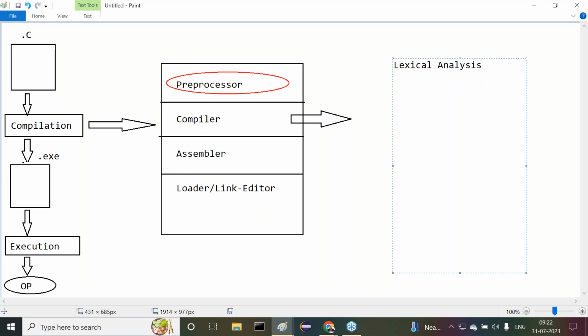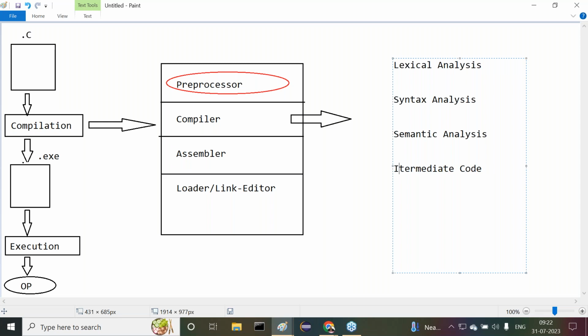First one is lexical analysis. Next one is syntax analysis. Next one is semantic analysis. Then after the semantic analysis, next one is intermediate code generation.